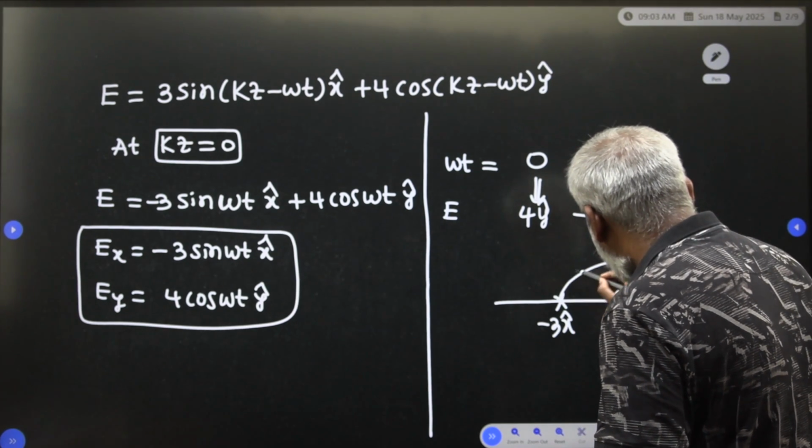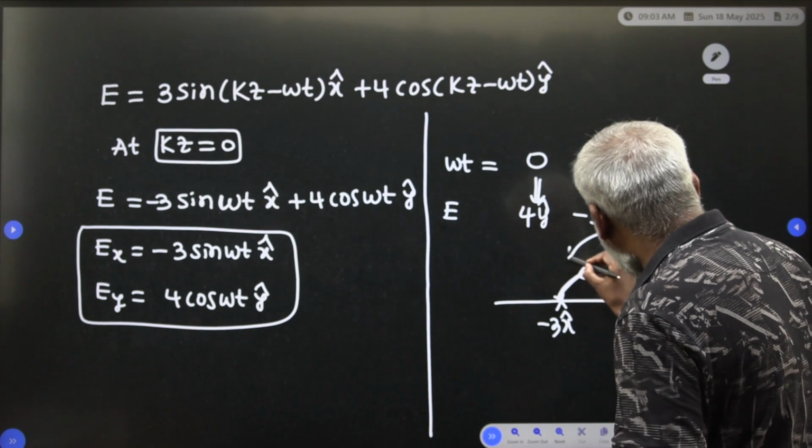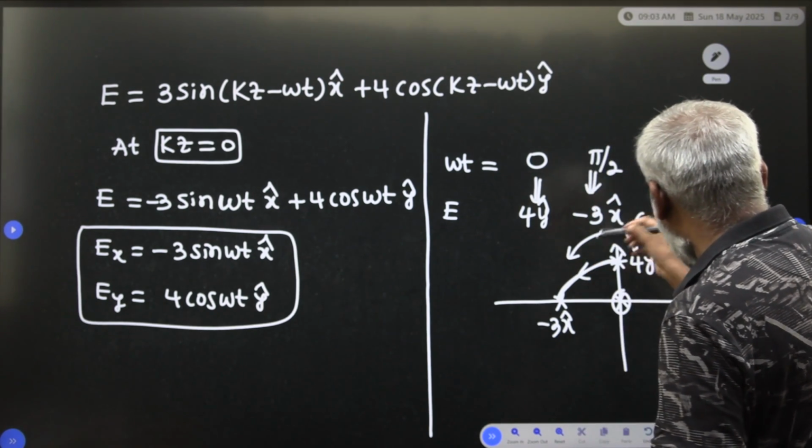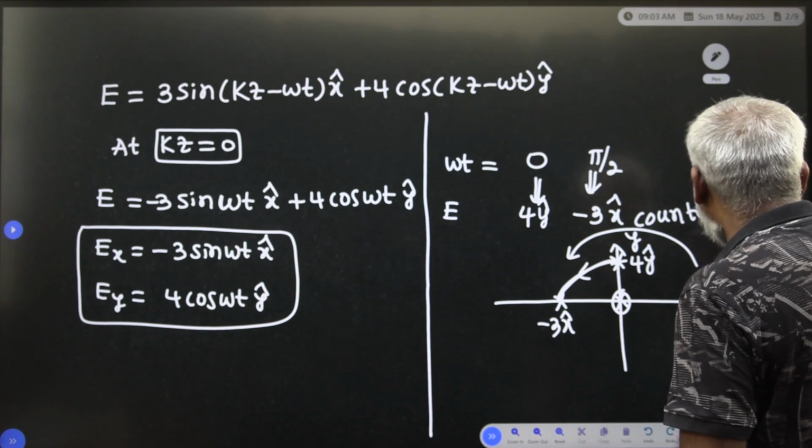In which direction is it going? It is a counterclockwise direction, anti-clockwise. So this is elliptical polarization, and it goes in the counterclockwise direction.